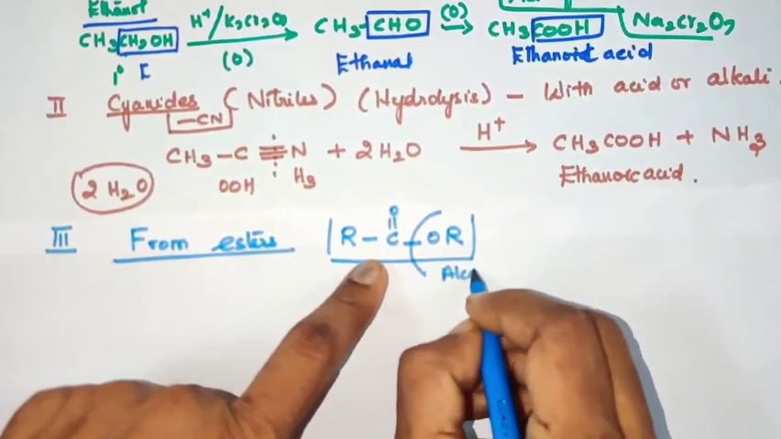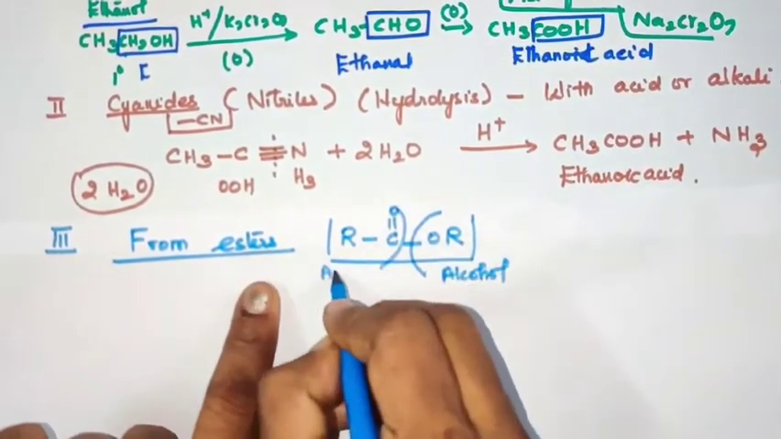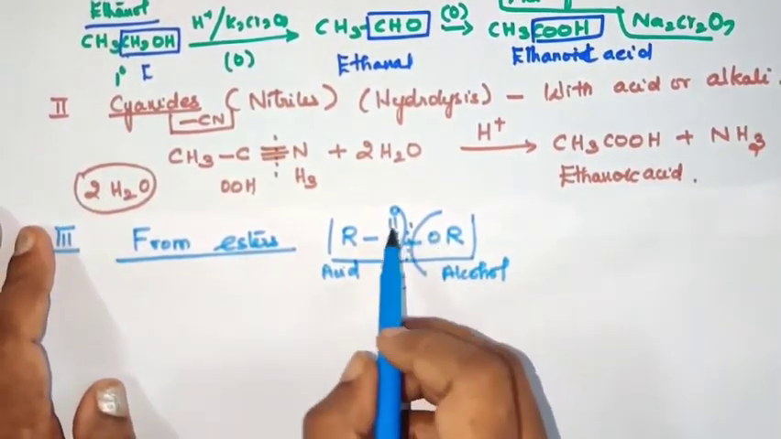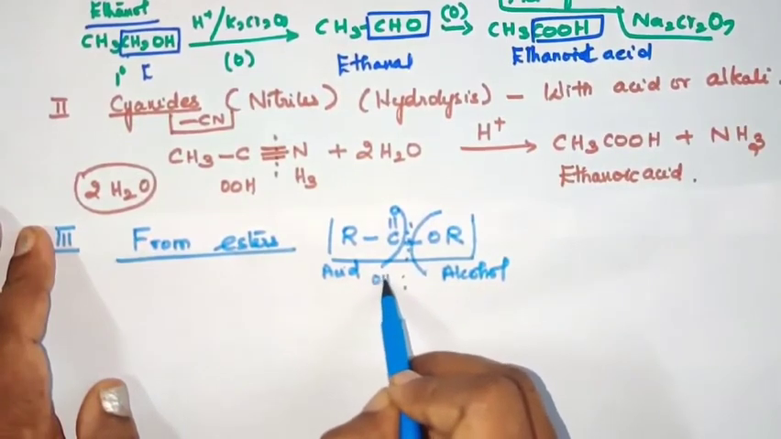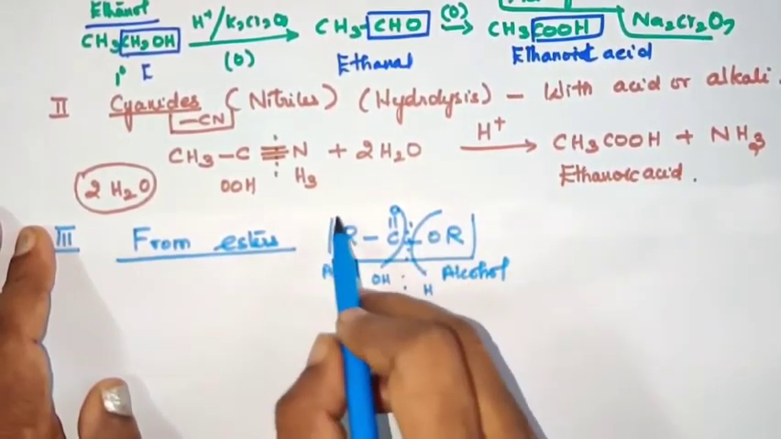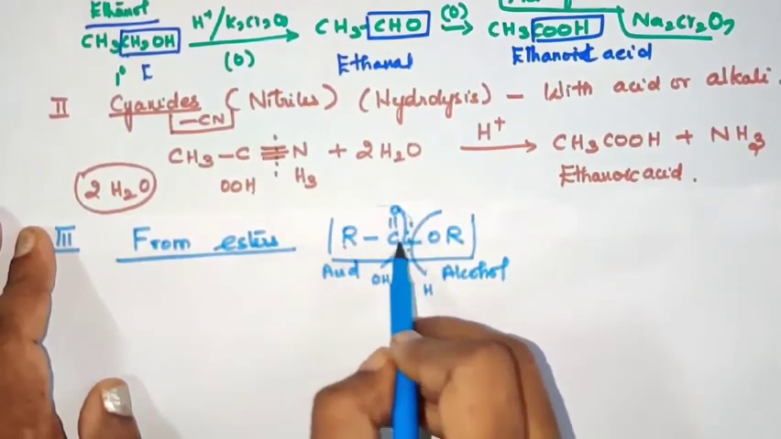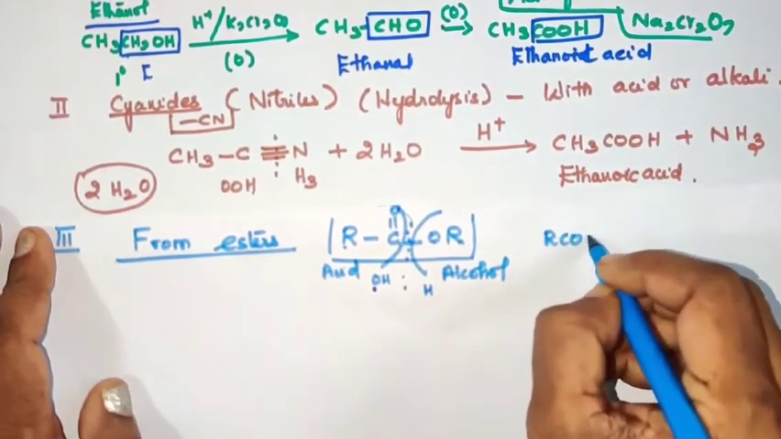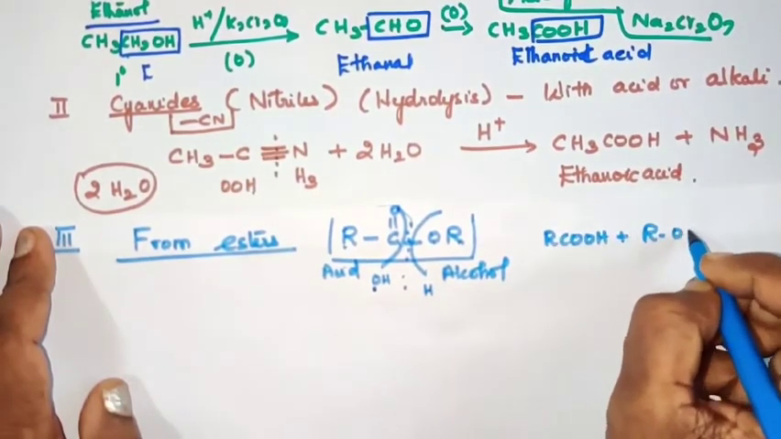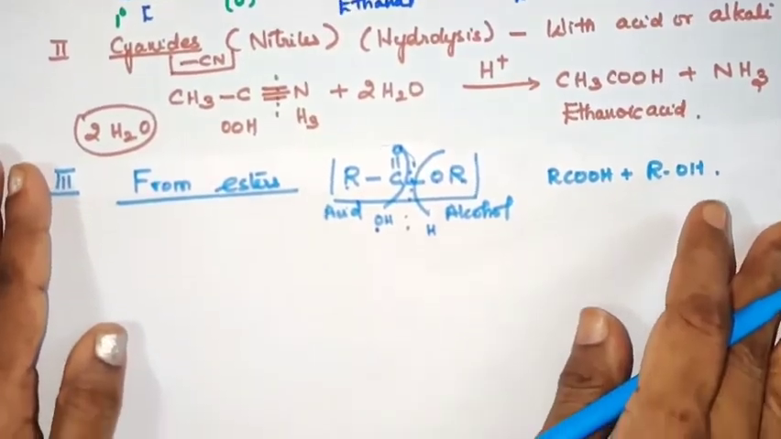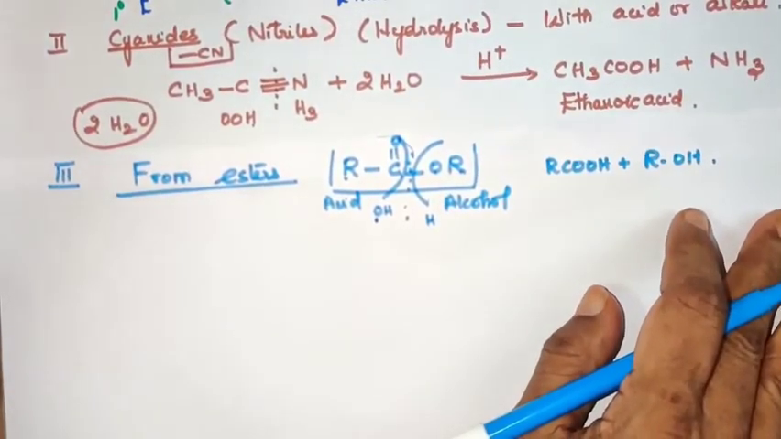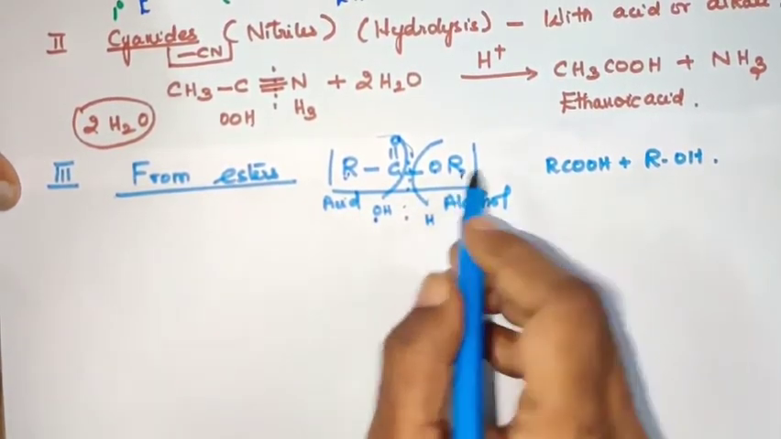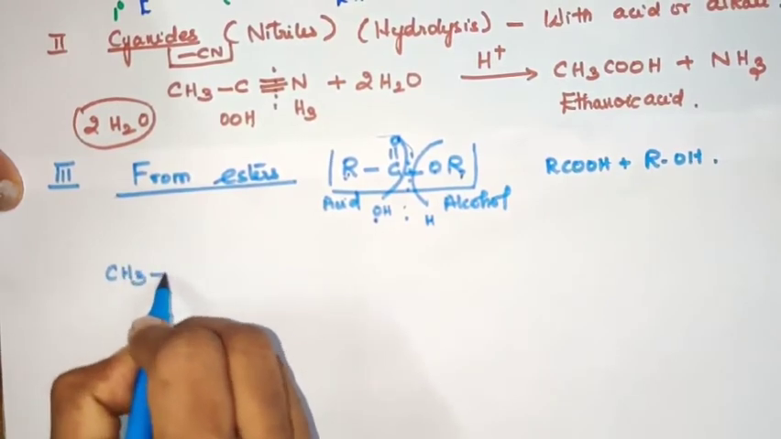So if you break the C-OR bond, what happens? You will get what we call an acid. That is the acidic portion. Here the right side portion is the alcoholic portion. If you provide H and OH to an ester, that is nothing but hydrolysis again. So simply by hydrolysis of esters we form our required product RCOOH, which is an acid, right?